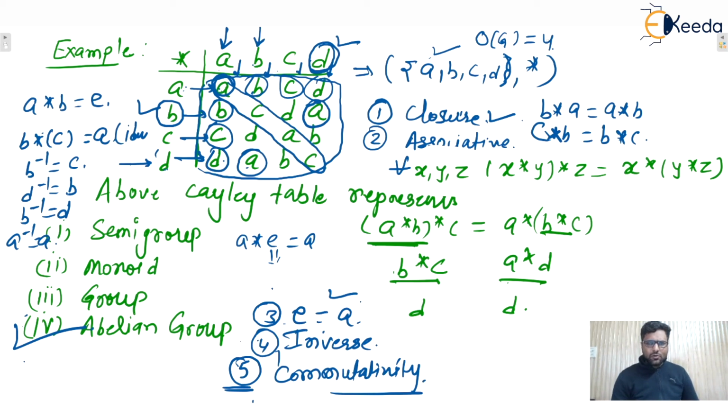In the next lecture, we'll see some standard examples of groups and abelian groups, and we'll see the properties of groups and abelian groups also. So remember this thing: whenever a finite group is given to you, then go for the Cayley table. Just make the Cayley table, and we'll see whether this is a semigroup, monoid, group or abelian group or not, isn't it? I hope this one is clear to everyone. Okay, guys. Thank you so much.